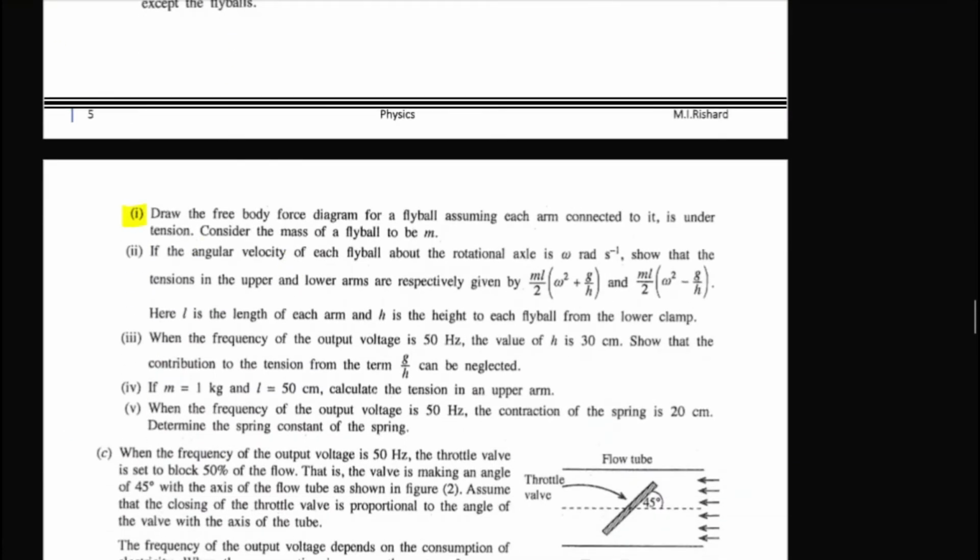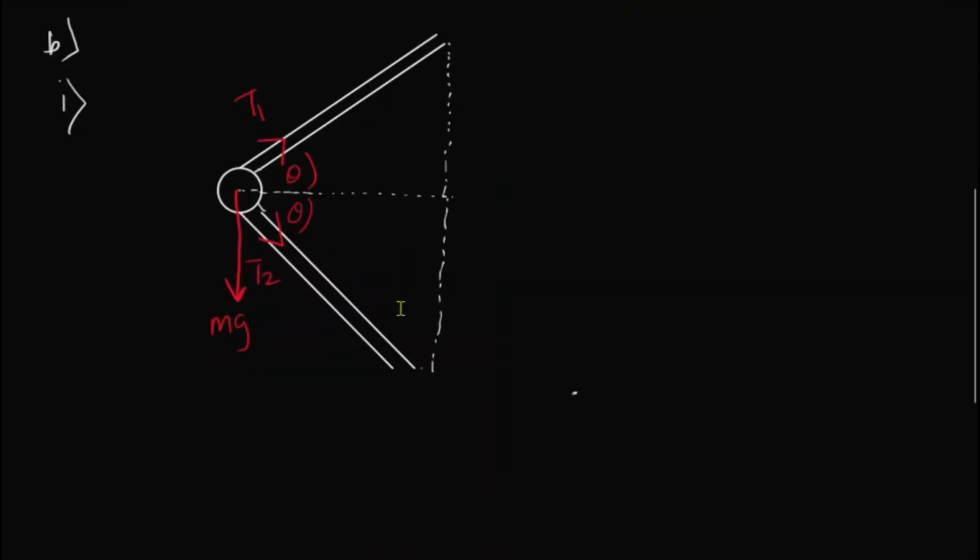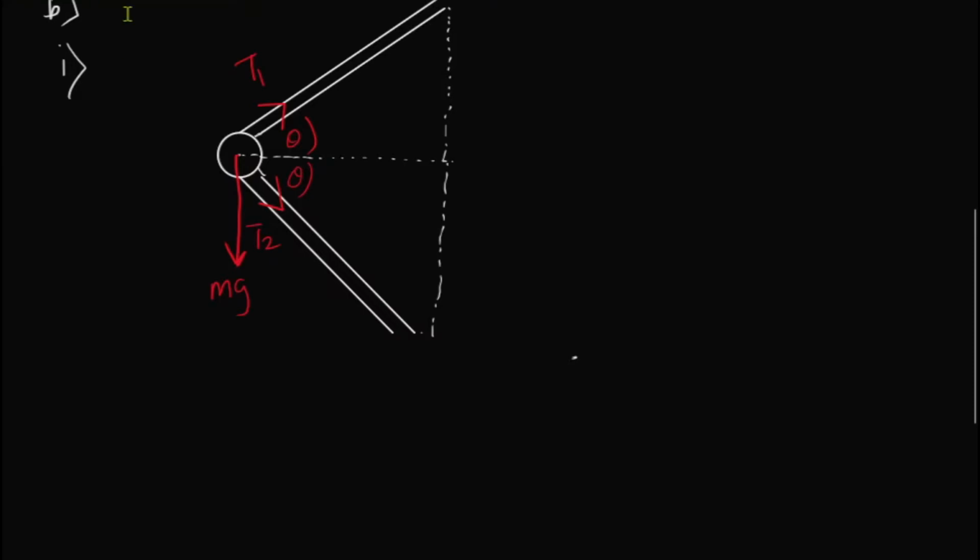Let's move on to the next problem. If the angular speed of each fly ball about the rotational axle is omega, show that the tension in the upper and the lower arms, T1 and T2, are this. So we have to prove that the tension in the upper and the lower are this. This is the question, right? I feel this is the better part in this question. So you need to find T1 and T2.